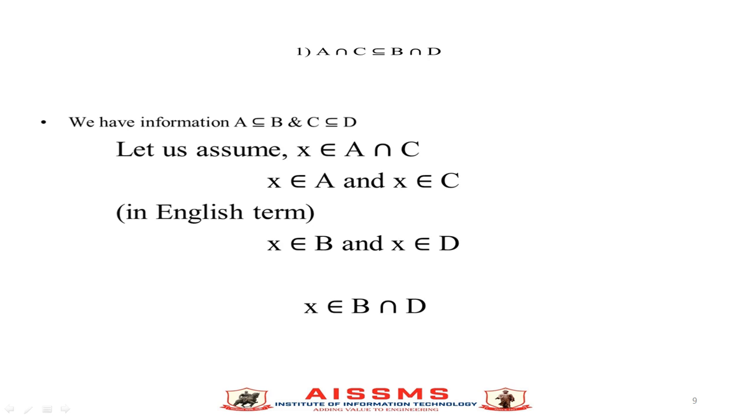Let's assume any element x is a member of A intersection C. It means x belongs to A and x belongs to C. Since x belongs to A and A is a subset of B, x also belongs to B. x belongs to C, but C is a subset of D, so x belongs to D. So x belongs to B and x belongs to D, which we write as x belongs to B intersection D. As x belongs to A intersection C and x belongs to B intersection D, we can say A intersection C is a subset of B intersection D.